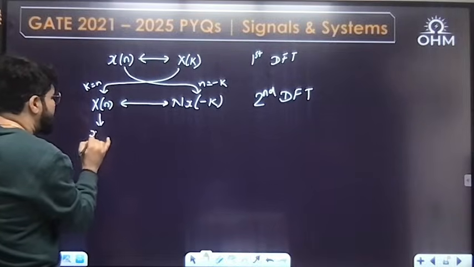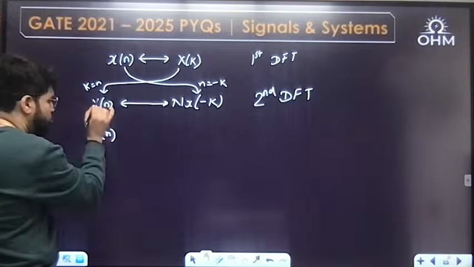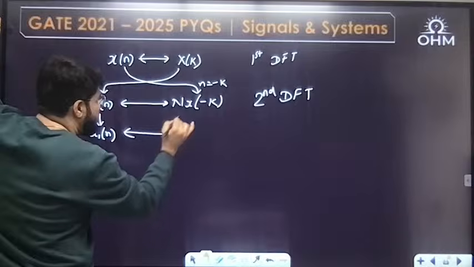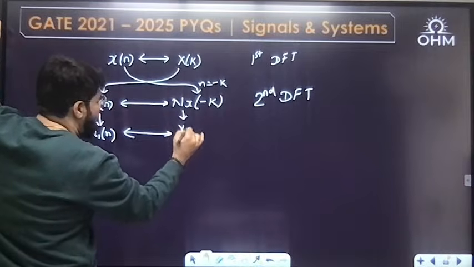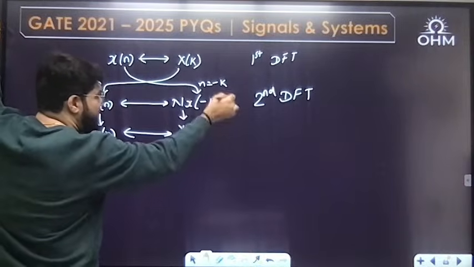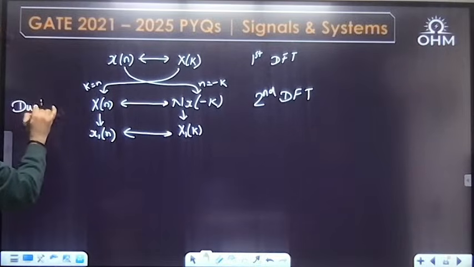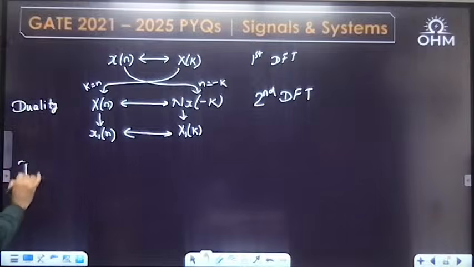Suppose this is x1[n], the time function. Usually we write it by small letter. So x1[n] has some DFT, and suppose its DFT is capital X1[k]. I'm replacing this as capital X1[k]. Now again applying duality to this. It will be easier to understand the flow.